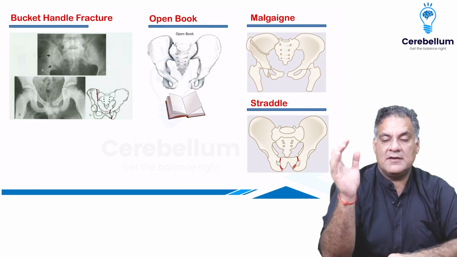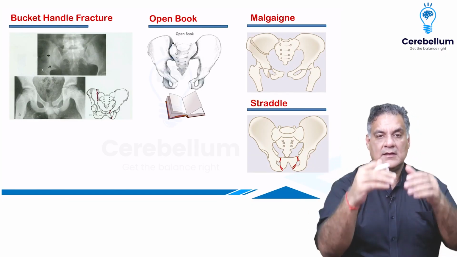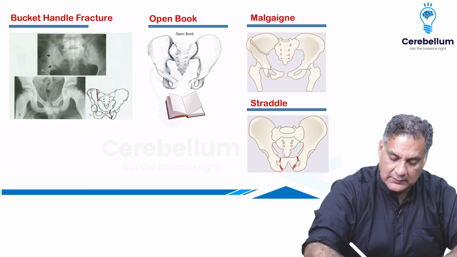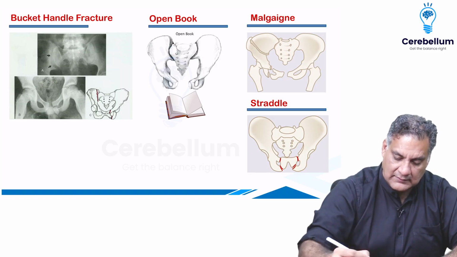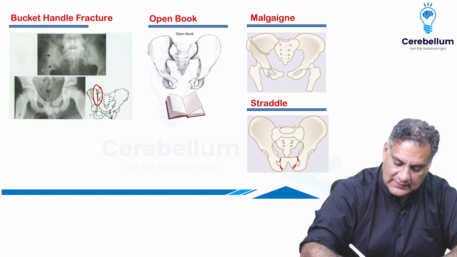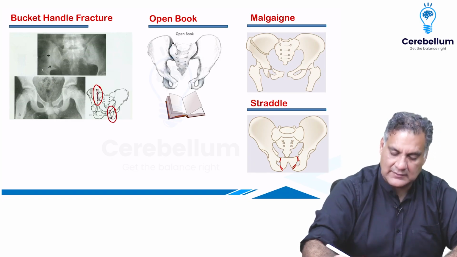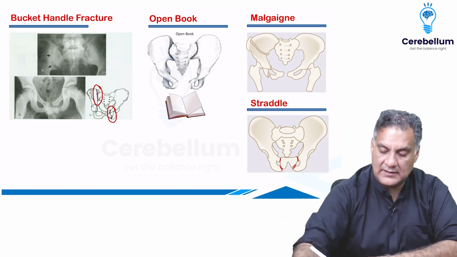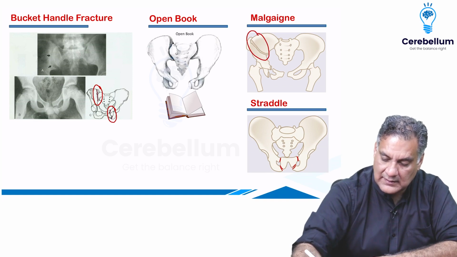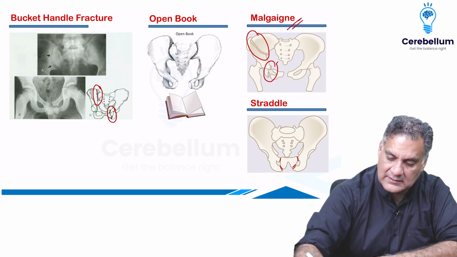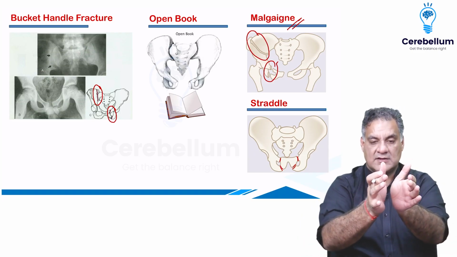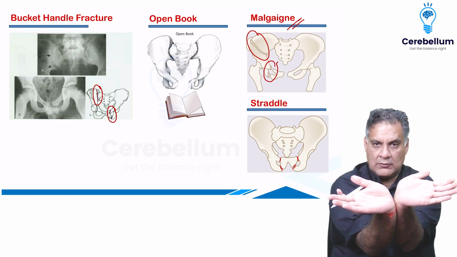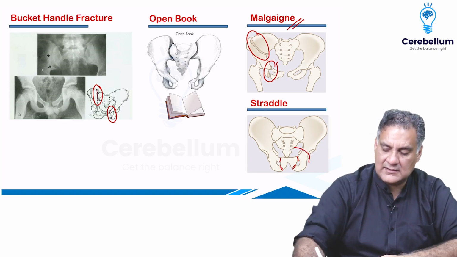Now, when you have the pelvis, you can have different types of injuries. Either you have an injury involving the same side or the opposite side of the pelvis. So when it's posteriorly one side of the pelvis, anteriorly the opposite side, it's called a bucket handle injury. The pelvis rotates like this. Or when it's both the sides and same side, anterior and posteriorly, it's called a Malgaigne injury. Or when the posterior structures, forces onto the anterior structures to open up, called an open book injury. Or just the anterior injury, the straddle fracture.